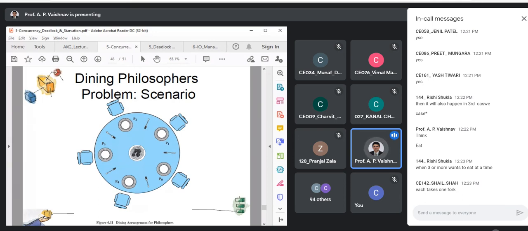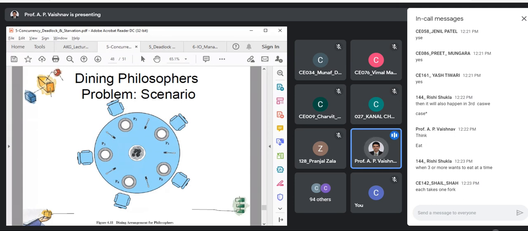They will sit at the table at the same time and everyone picks up their left fork, and they will fight for the right one. So that is a deadlock situation. This is a classical example of deadlock, called the dining philosophers problem. Like producer consumer is a classical example of mutual exclusion, the dining philosophers problem is a classical example of a deadlock situation.